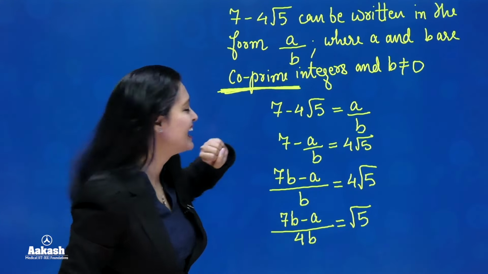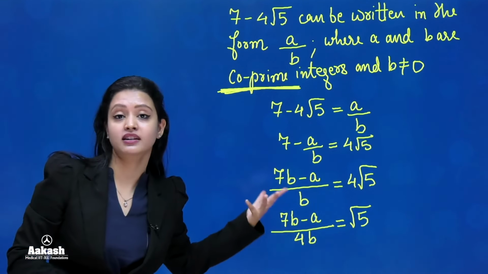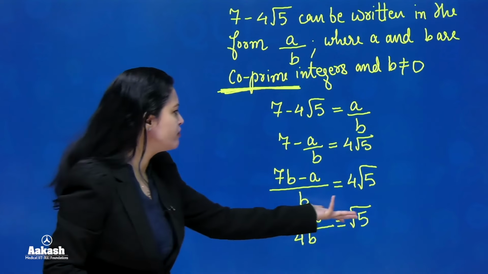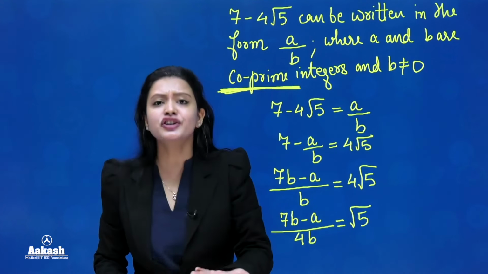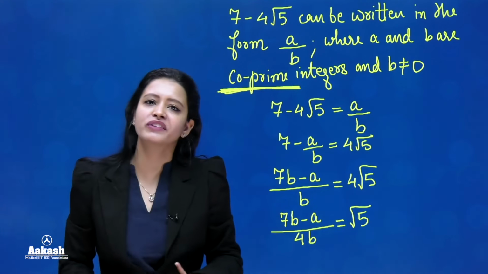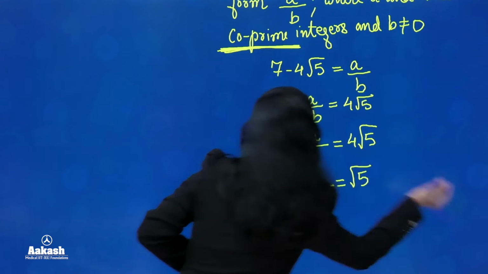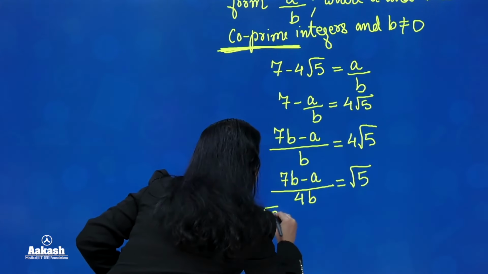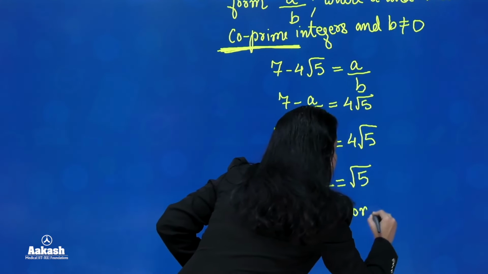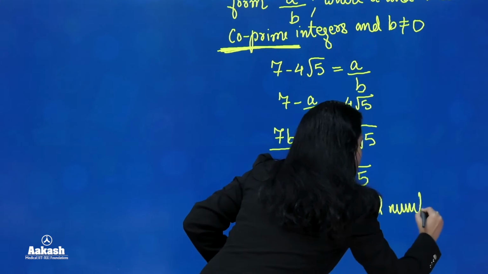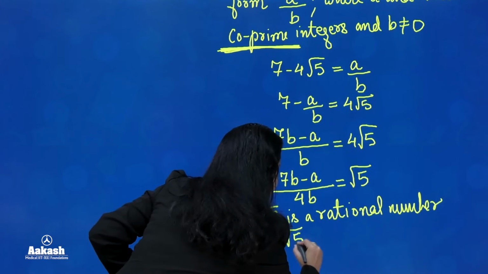We assumed that, right? So, if root 5 can be written as an integer over an integer where the denominator is not equal to 0, then root 5 becomes a rational number because it is satisfying the definition of a rational number, right? But root 5 is not rational at all, because it was given in the question, right? So from here we can say that root 5 is a rational number. But root 5 is an irrational number.